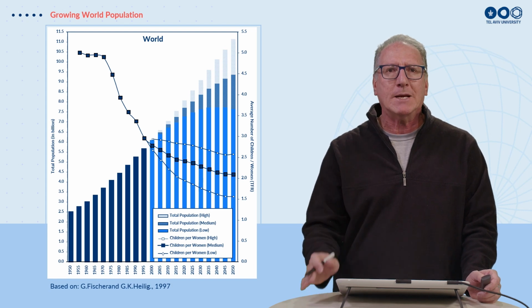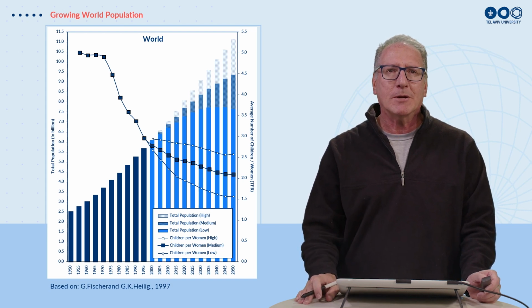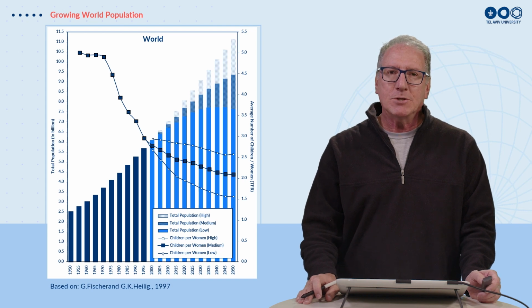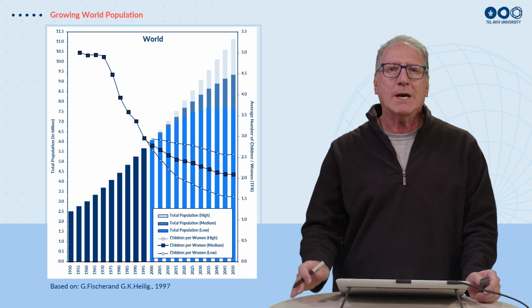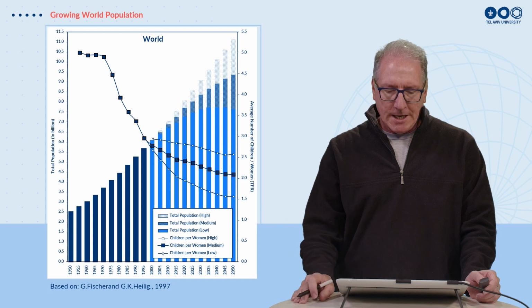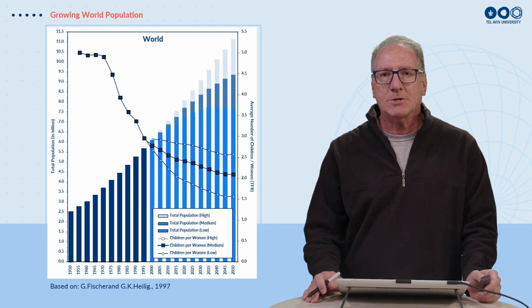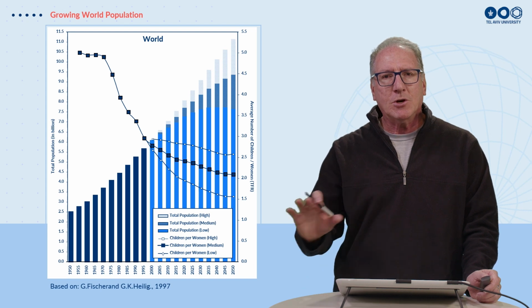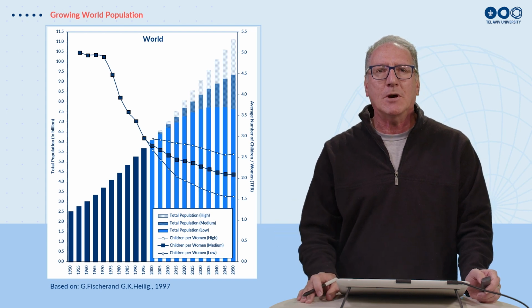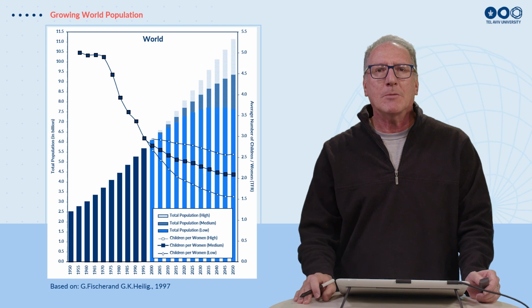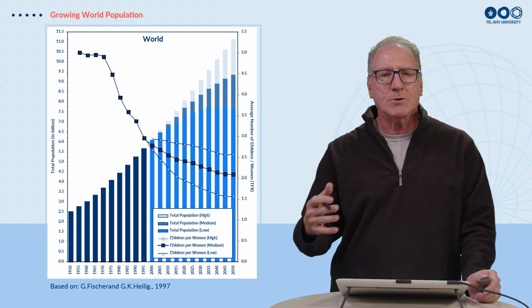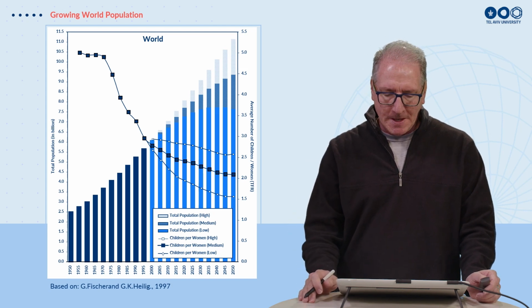And this dropped dramatically by the turn of the century, around 2000, basically due to education, projects from the United Nations, and birth control, and we reached around 3 children per woman. The 3 curves you can see going to 2050 are various scenarios from the United Nations of fertility rate in the future.